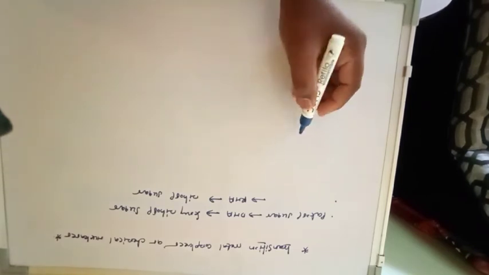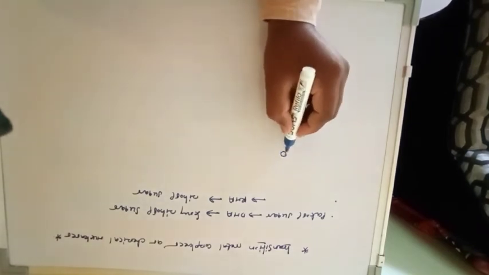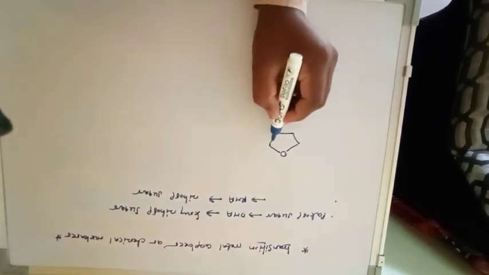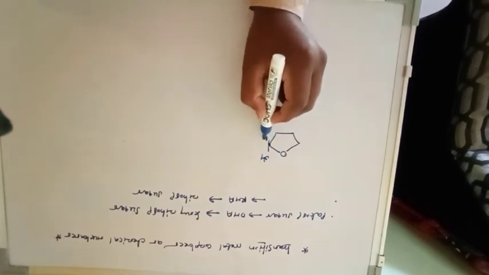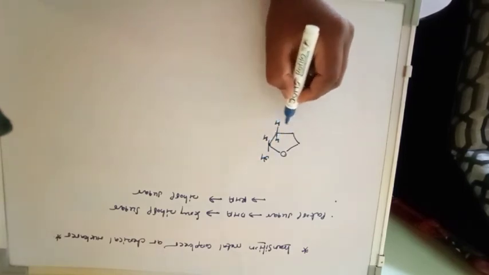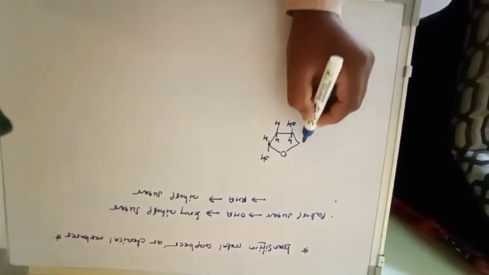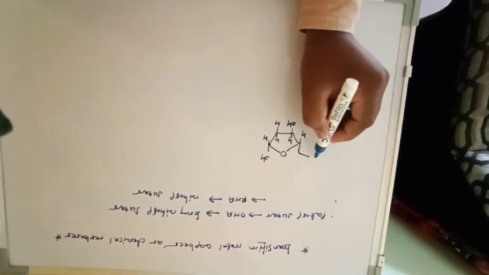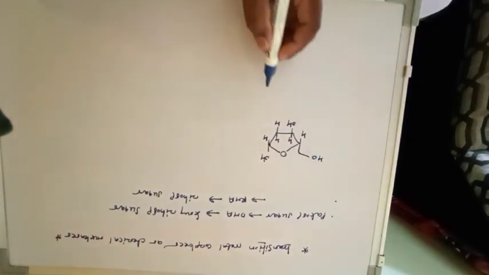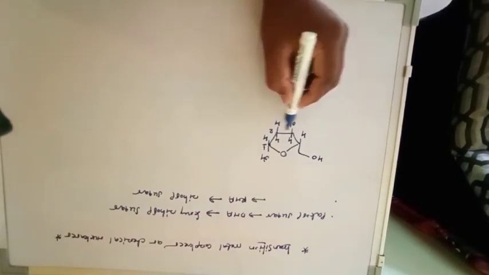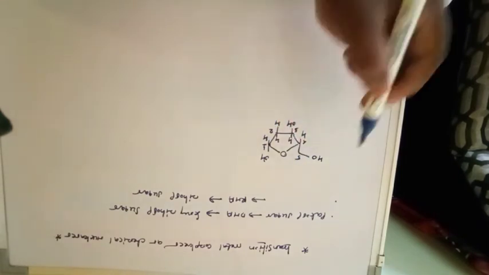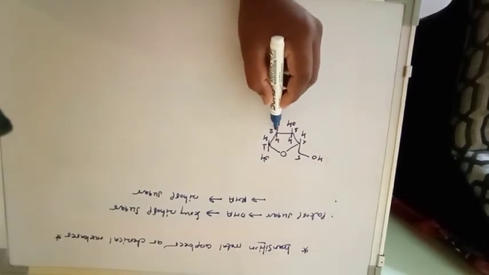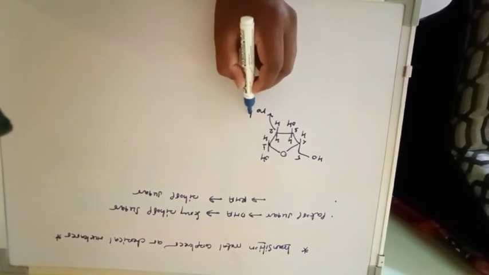Let us consider a structure for this pentose sugar, with OH and H groups, numbering carbons 1, 2, 3, 4, and this is carbon number 5. In deoxyribose, at carbon number 2, there is no hydroxyl group.